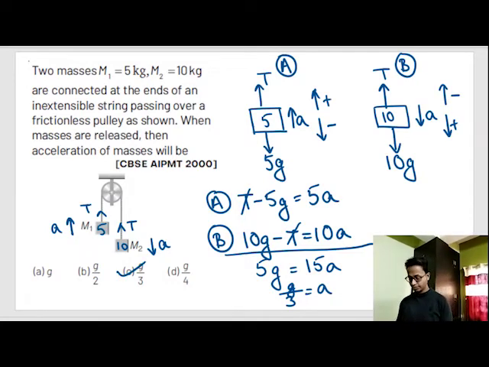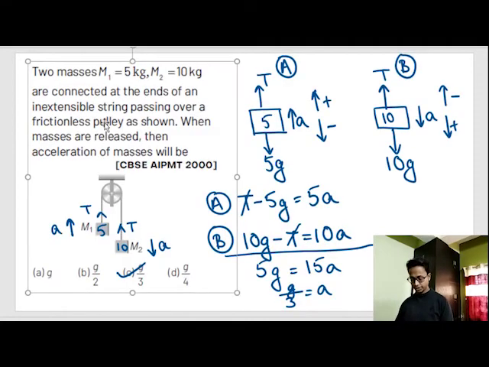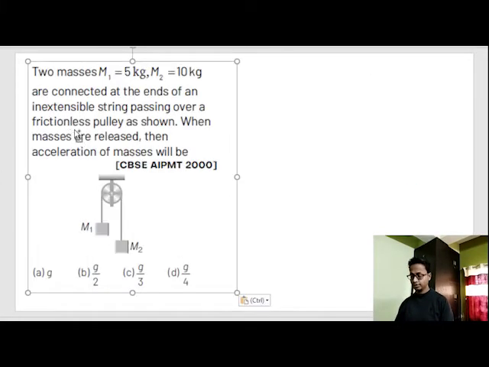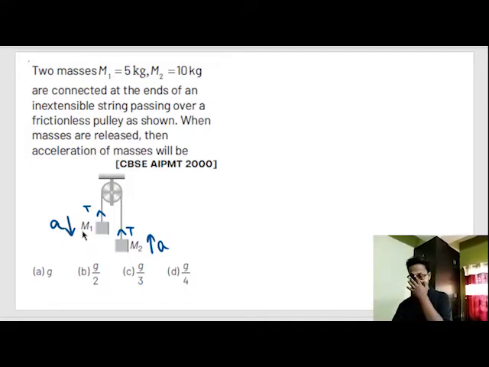Now see one thing. I'll repeat this same question using the acceleration in the opposite direction. I'll do it a little bit faster. Tension force was up. Now instead of taking this acceleration down, I took this to be up. But when I have taken the right acceleration to be in upward direction, I should take the left acceleration to be in downward direction, because that has to be determined by observation. If M1 goes down, M2 goes up. So that should not be mistaken.